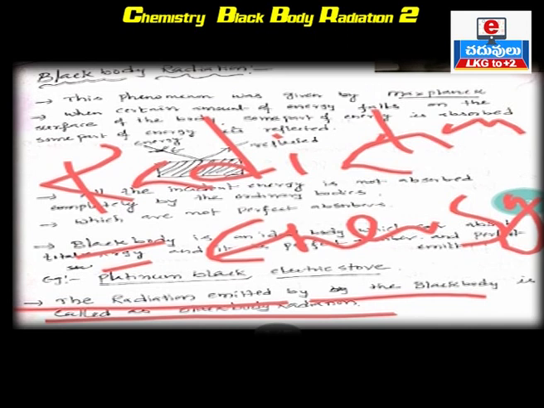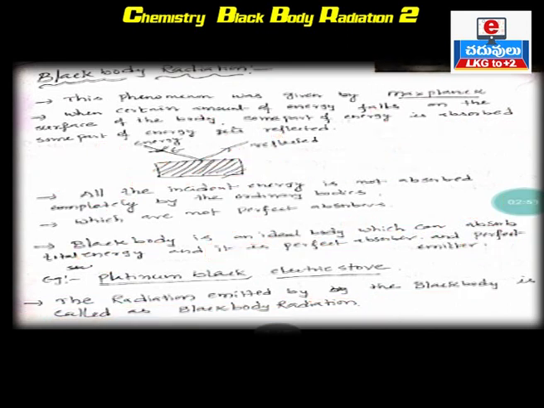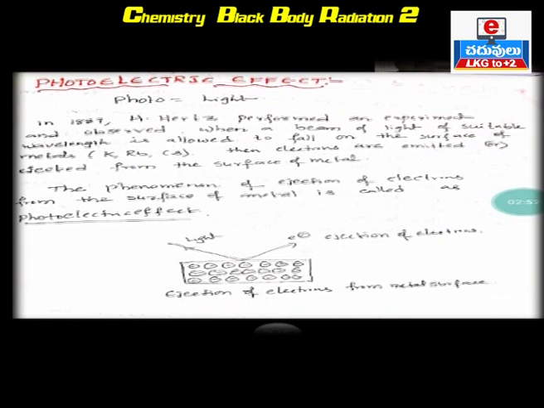A black body is an ideal body that can absorb and emit total energy. It is a perfect absorber and perfect emitter. Black body radiation means the radiation emitted by the black body. Clear? So this is about black body radiation. Now let us move to another concept, the photoelectric effect.